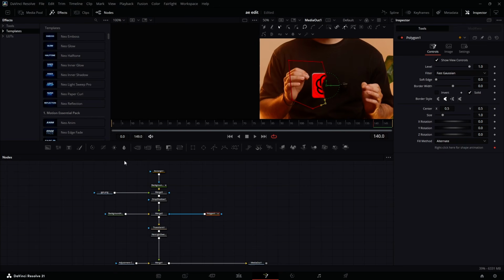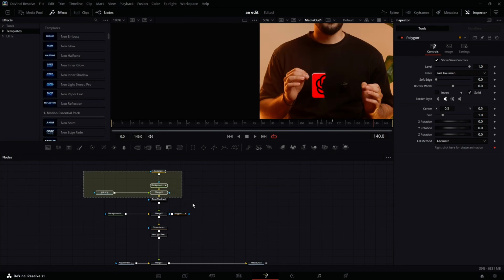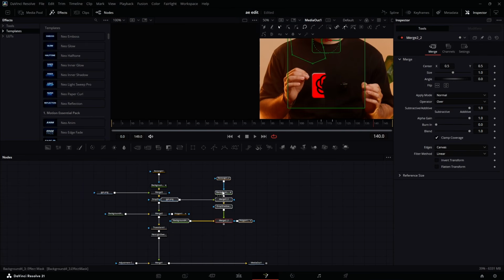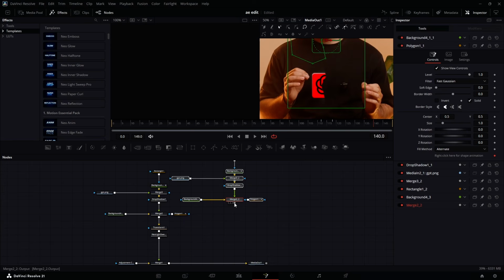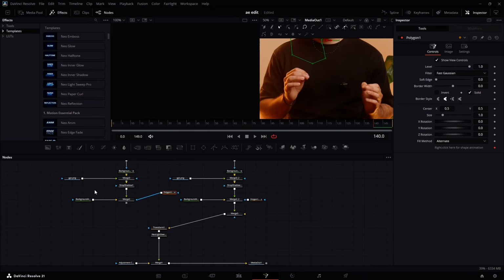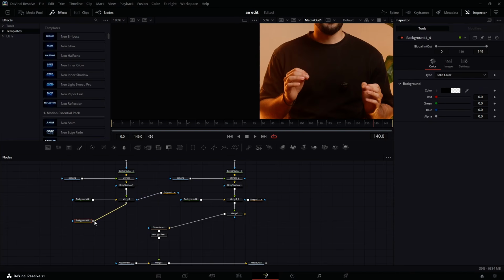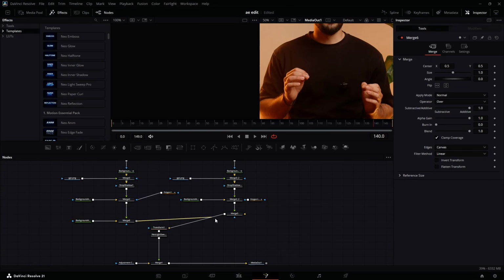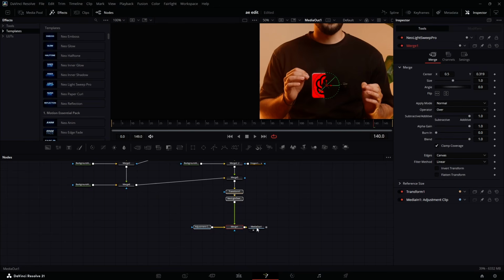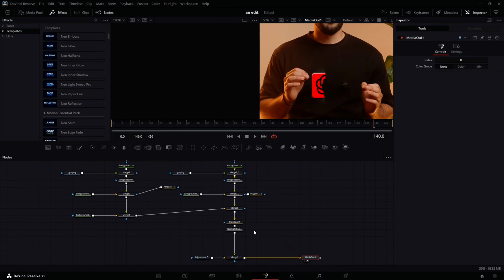Let's just go with this one, and I'm going to duplicate all of these, hit Control C on my keyboard, paste it here, Control V. Now come to this side, I can connect it here, bring this one to this side. Let's make it even better by adding a background node here, connecting the background node here, add this one to the background input. Yes, we still have the same thing. Let's bring it here, and this one here.